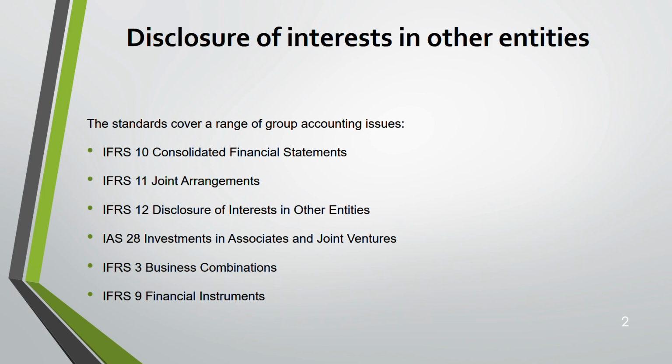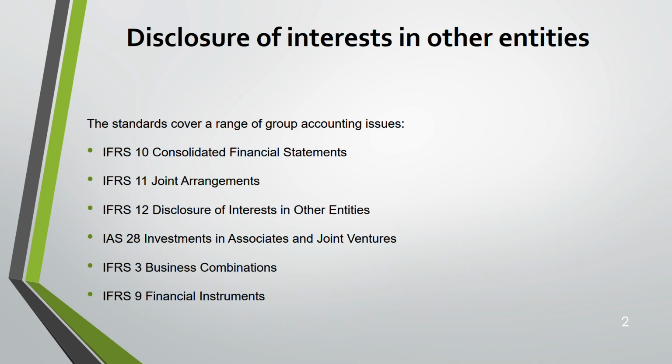One is IAS 28, one is IFRS 10. These two standards always come because you always have an associate and a subsidiary. This is very common. But sometimes financial instruments and joint arrangements come, and also business combination. So these three have a 50-50 chance. But consolidation and investments in associates, 100%.